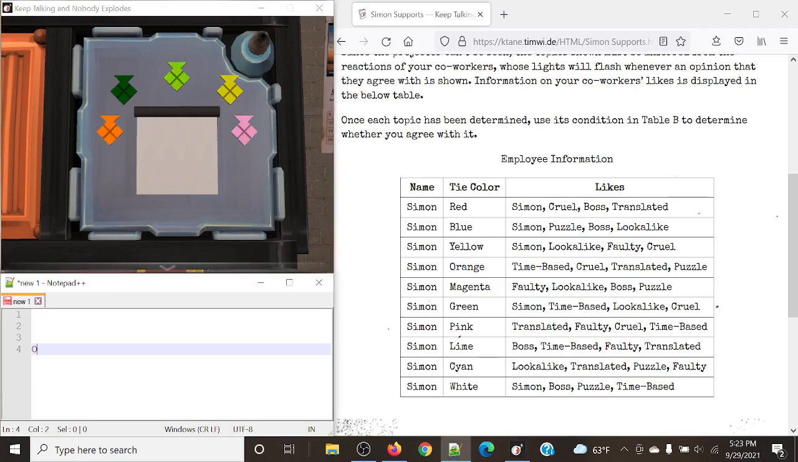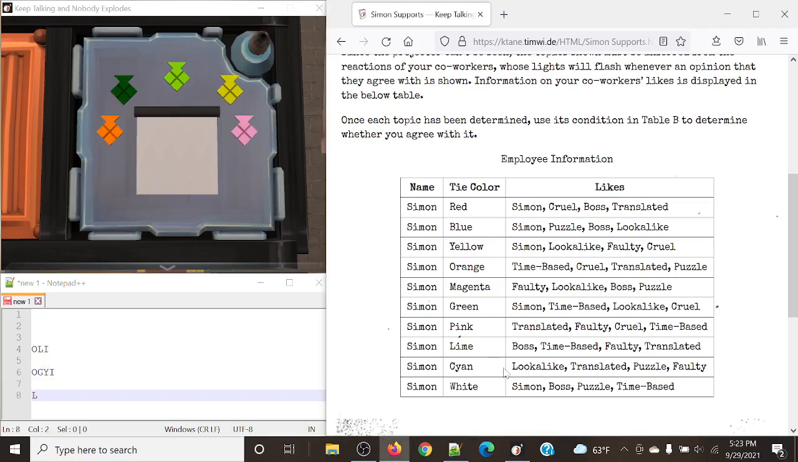So we have orange, lime, pink. Then we have orange, green, yellow, pink, and then just lime. Okay, this will be interesting. So let's take a look here. We have orange, lime, and pink agreeing, and in this case green and yellow disagreeing.